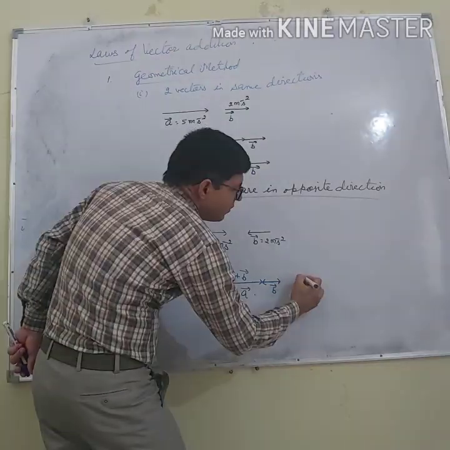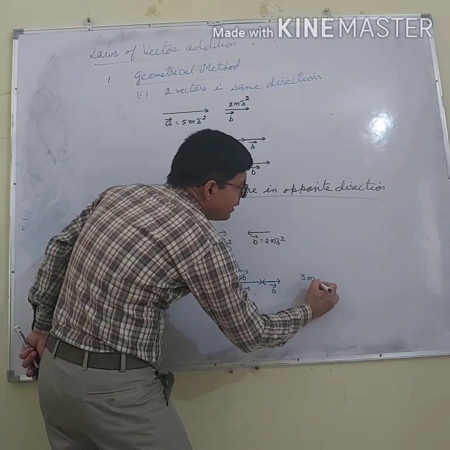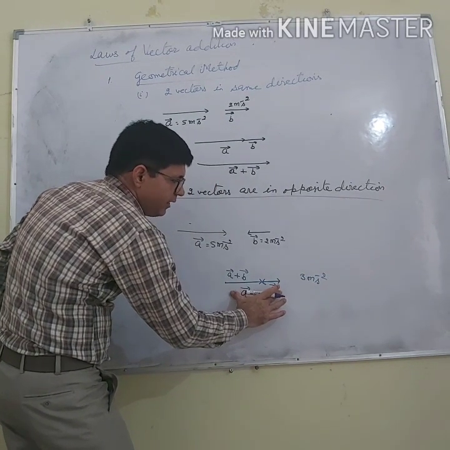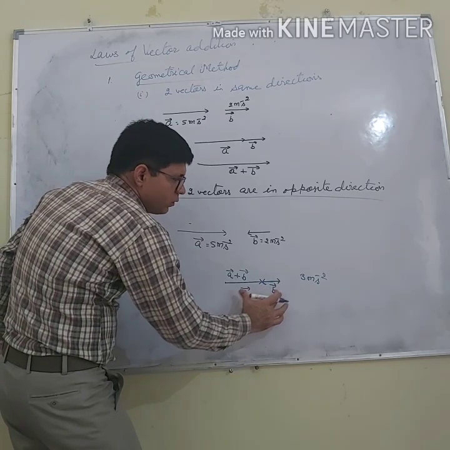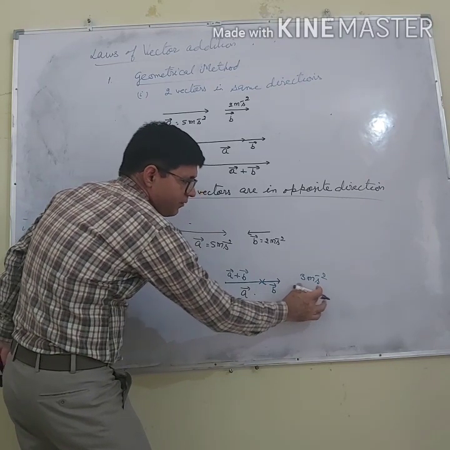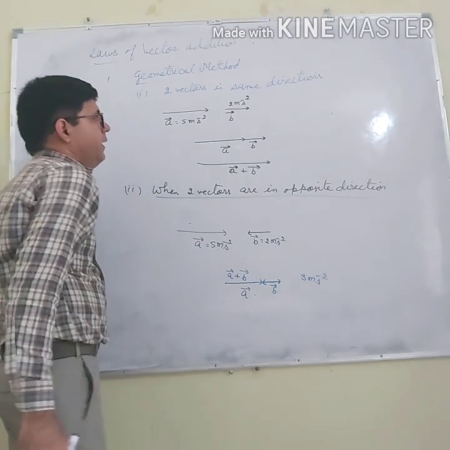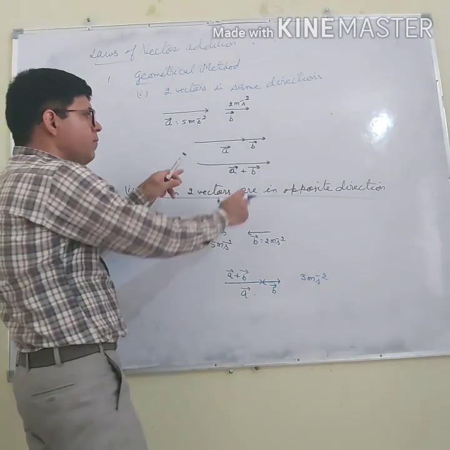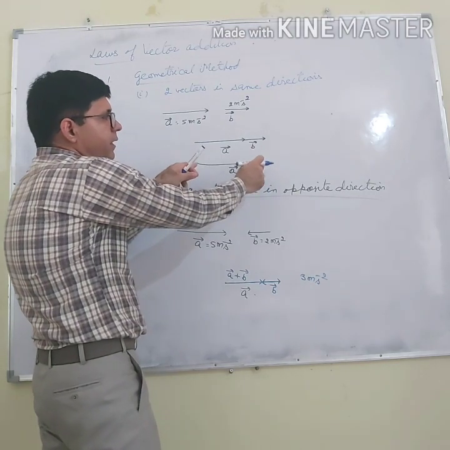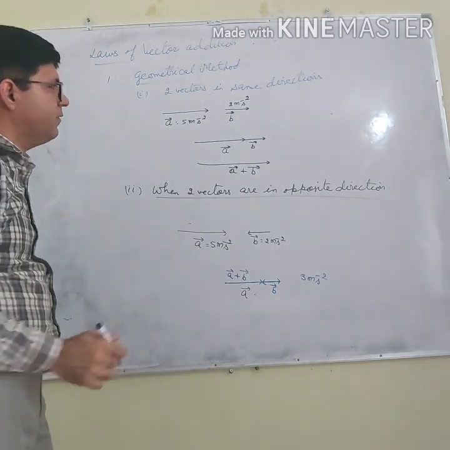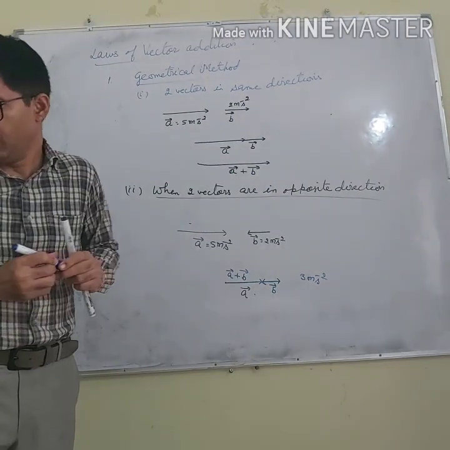In this case, the answer will be 3 meter per second square, because their directions are opposite. In the previous case, their directions were the same.